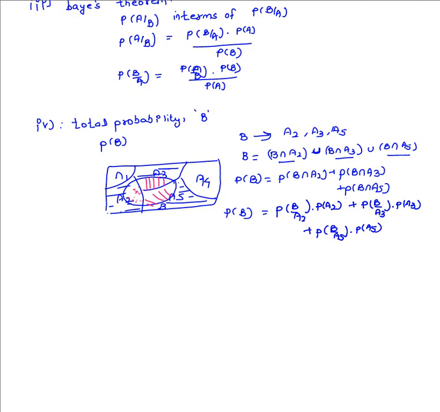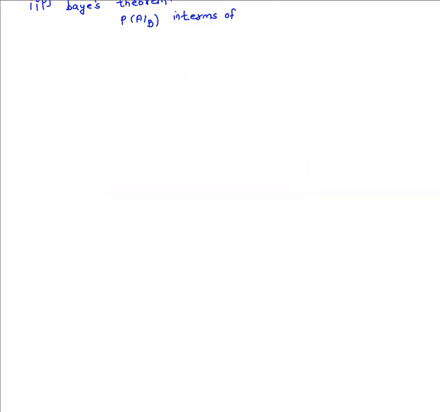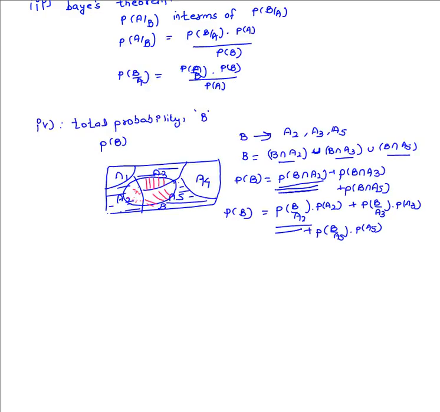Because we know that P of B divided by A2 is simply P of B intersection A2 divided by P of A2. Then P of A2 will get cancelled, and we will be remaining only with P of B intersection A2. So in this way, using the joint probability expressions in the conditional probability expressions, we are able to get this expression, where we are replacing these joint probabilities using the conditional probabilities.